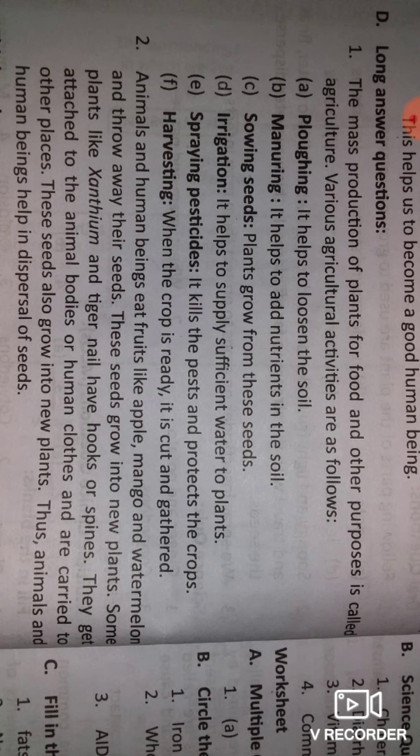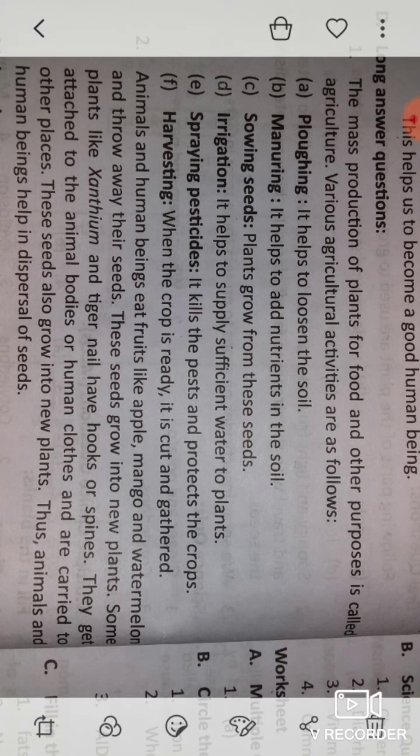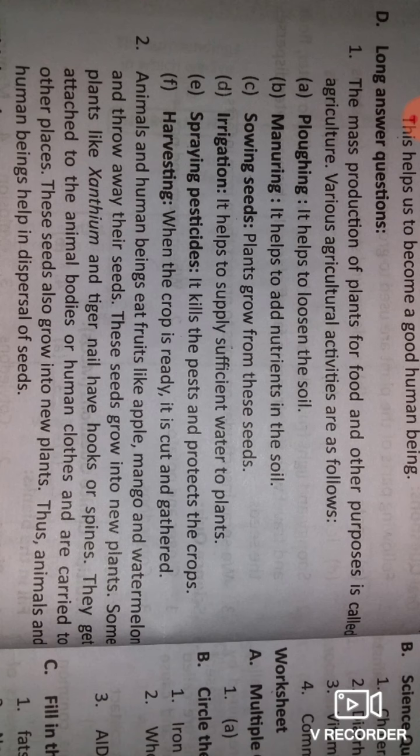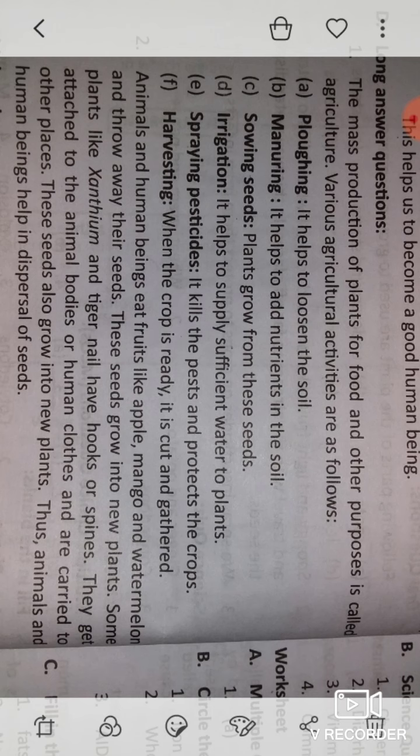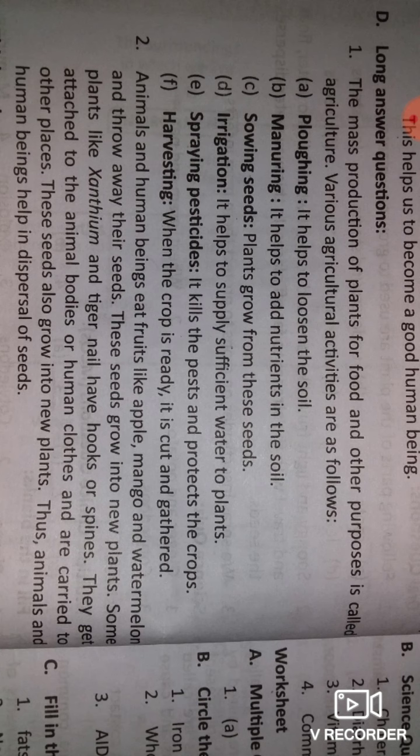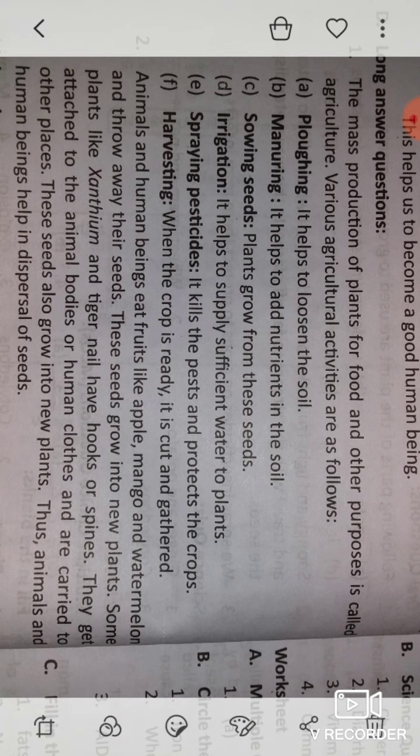So if we provide sufficient water to plants, they can grow better. Now, spraying pesticides. We have seen so many times that a farmer is spraying pesticides in the farm. What does it do? It kills the pests and protects the crops. If small insects or any bad insects are damaging the crop, then if we add pesticides to the plant, it kills the pests and protects the crops.